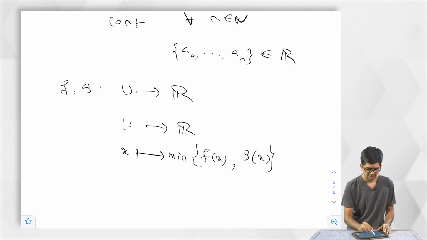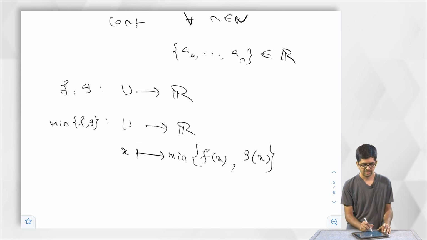How is it defined? Let me write down: the minimum of f comma g is a map from u to R, defined as an element x belongs to u is mapped to the element in R, which is by definition the minimum of fx and gx.